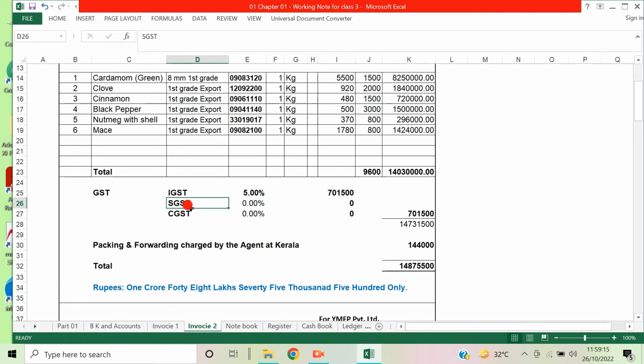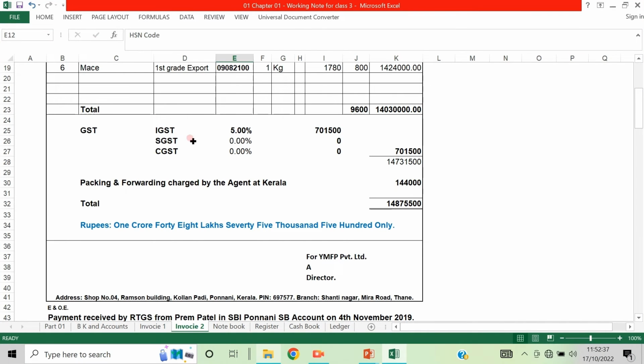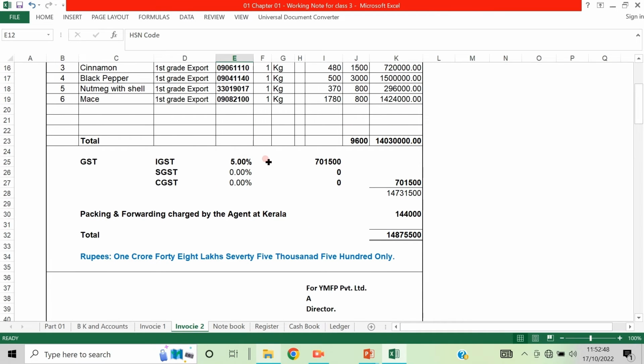You know what SGST is, state goods and service tax, CGST, central goods and service tax, and this is integrated goods and service tax, charged when the goods are sold between two states. So I think this concept is clear. If it is IGST, then SGST and CGST are not taken. If within the state, then IGST is not taken, SGST and CGST are taken. So now, since it is out of state, it is taken at 5%.